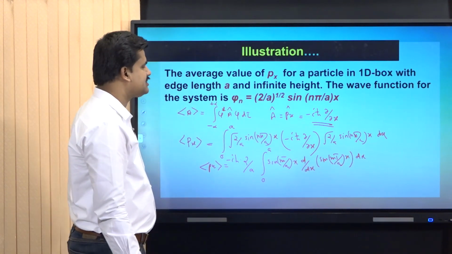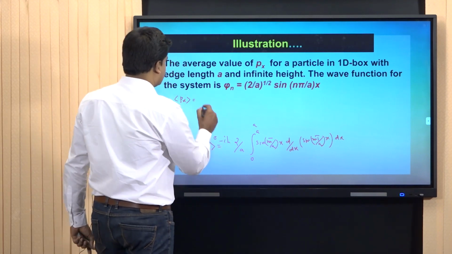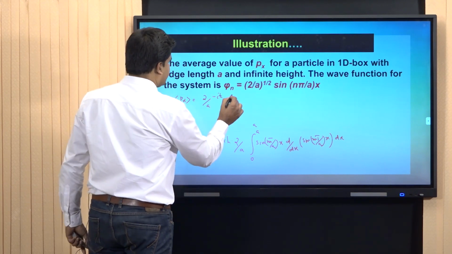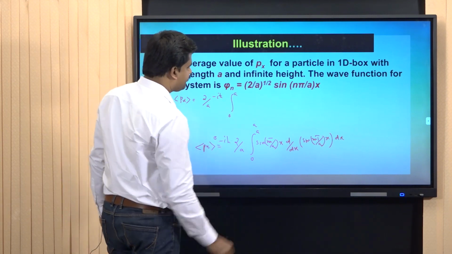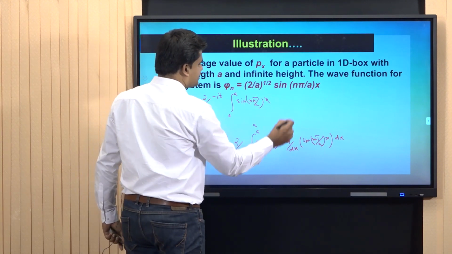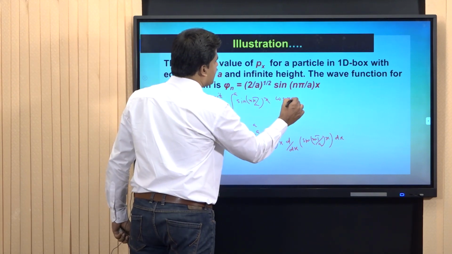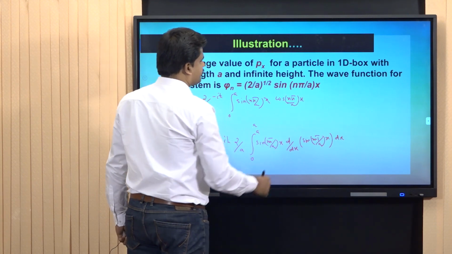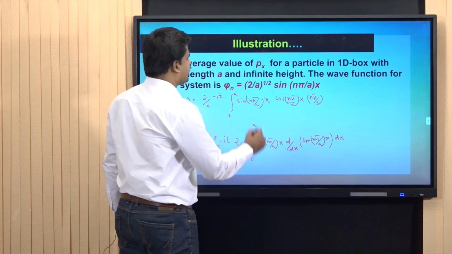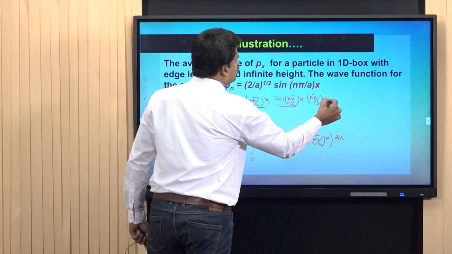Px average equals 2 by a into minus i h cross integral 0 to a sin n pi by a into x, the differential of sin is cos, n pi by a into x, into n pi by a. n pi by a is again a constant and can be taken outside, into dx.